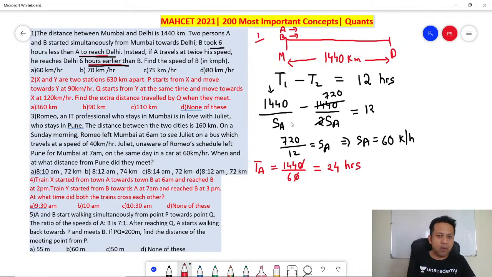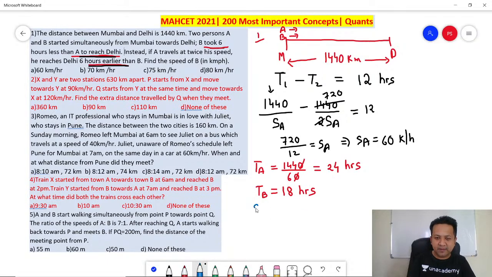What about B? B took 6 hours less than A to reach their lead. Perfect. It means if A has taken 24 hours, B would have taken 6 hours less. So 24 minus 6, 18 hours. Question is saying find the speed of B. So I'll find the speed.